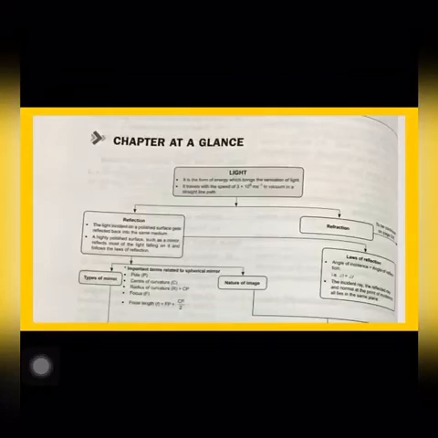So first of all, what is light? Light is a form of energy which enables us to see the objects around us, or which brings the sensation of light to our eyes.